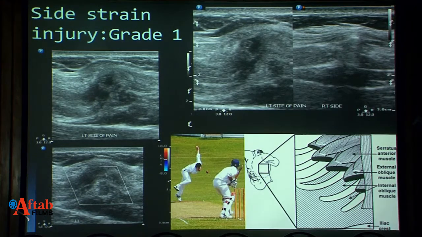Let's go to some other injuries. This is also a very common injury. Those who are doing regular exercises and in sports people, the bowlers, this is called side strain injury. There is disinsertion of the fibers of internal oblique muscle from its attachments to the lower ribs and respective costal cartilages. You can see the normal side. This is the abnormal side. You can see a hypoechoic area with some fluid there, and this is seen on the opposite side of the bowling arm in the bowlers. So this is side strain injury, and this is very common.